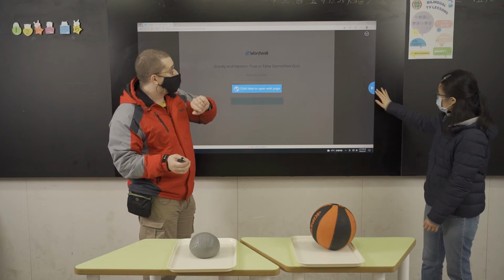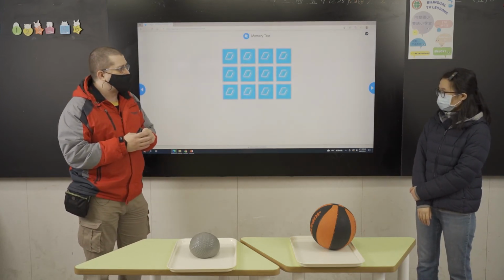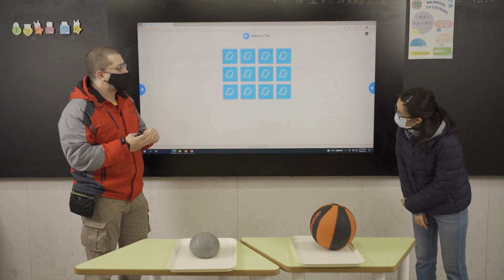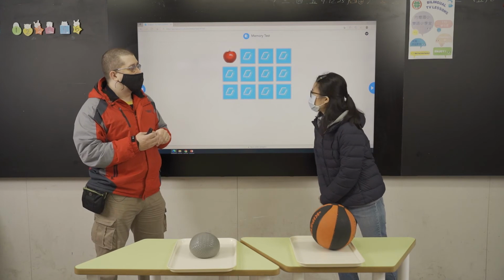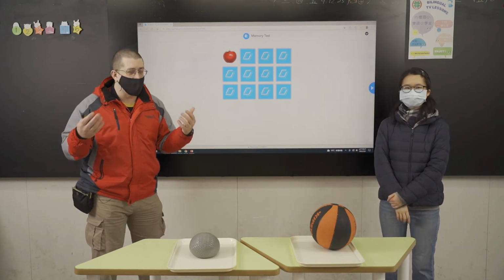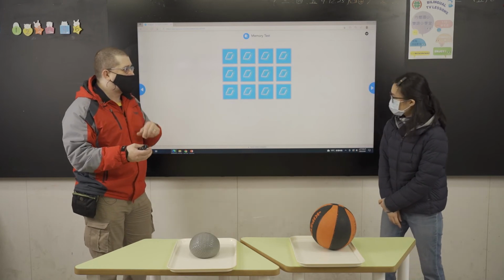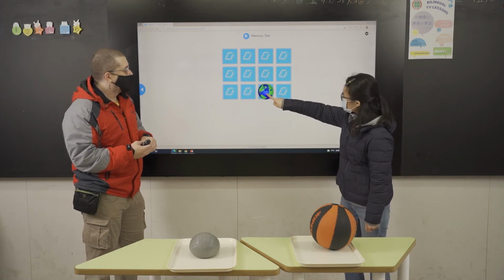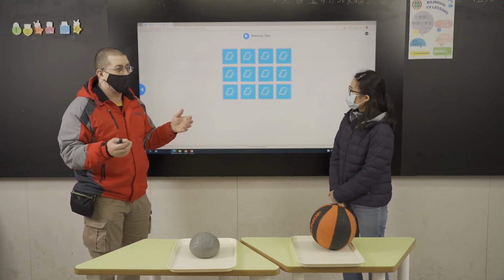Yes, and the next part here, yes, we have this as well, is a memory test here. So Teacher Sunny, maybe we can do this little memory test together here. Okay. So take a look here. What do we have here? An apple. Yes, we have an apple. So now we have to find another apple here. Oh, we have the moon here. Okay, so Teacher Sunny, your turn to try here. We have the earth. Yes, the earth. And we have the sun and the moon.